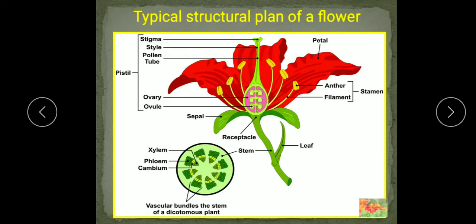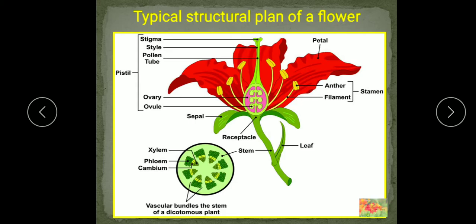So understood children, 4 floral whorls and their technical terms. Outermost calyx made up of sepals, inner to it corolla made up of petals, inner to it the third whorl, that is androecium made up of stamens. Then the next is the female reproductive part known as the gynoecium made up of stigma, style and ovary.